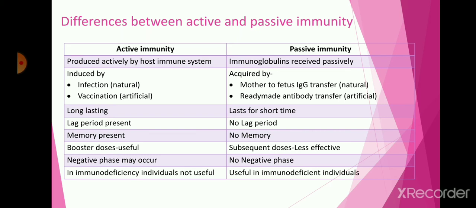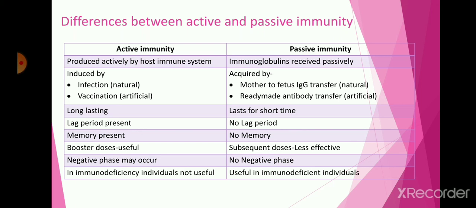But passive immunity doesn't have a lag period, because the antibodies are ready-made and transferred into the body of the organism. There is no recognition of the microorganism; we just introduce the specific antibodies into the body, and they fight against the microorganism that has invaded the body.